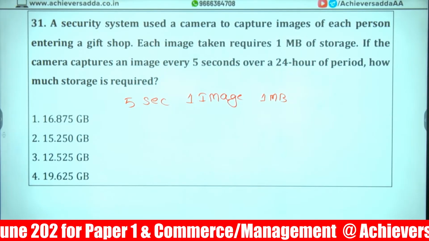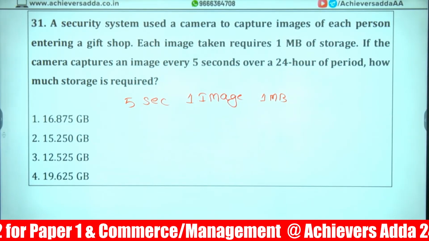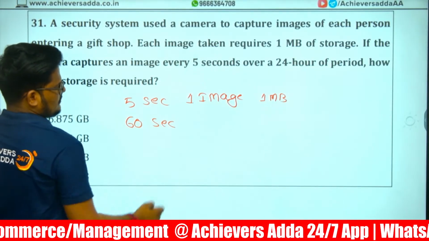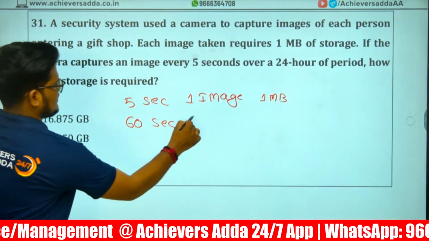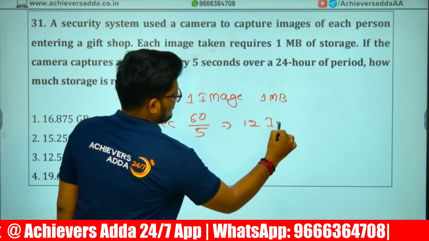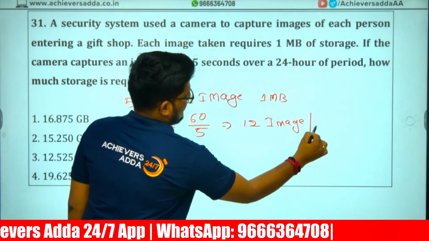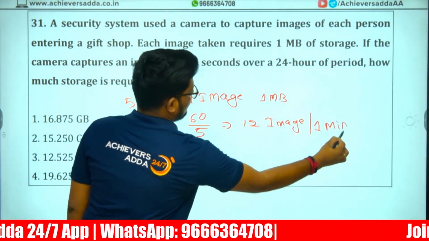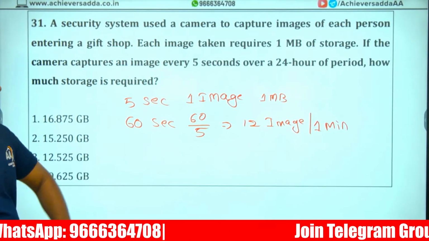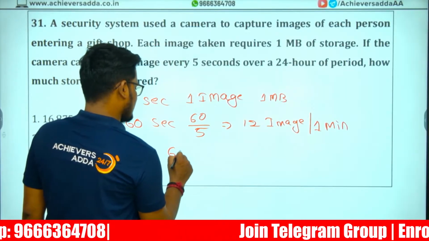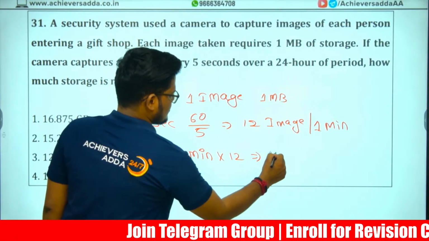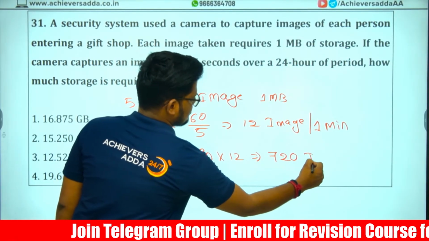So 5 seconds, 1 image. Then in 60 seconds, how many images? 1 image for 5 seconds, so 60 seconds divided by 5 is 12 images per 1 minute. If it is 1 minute, 12 images, then 60 minutes into 12 is 720 images per 1 hour.